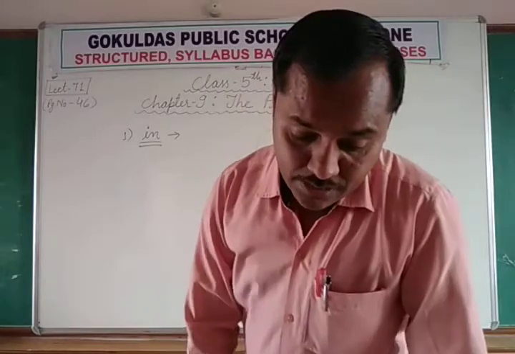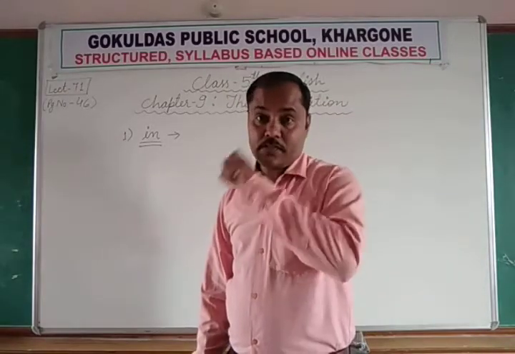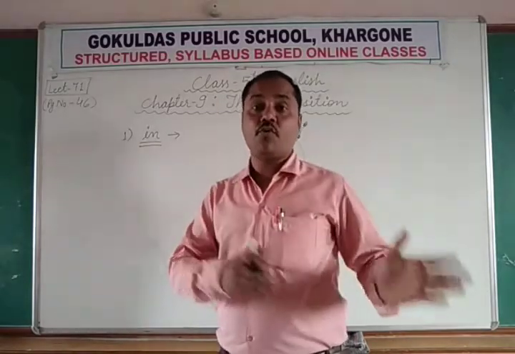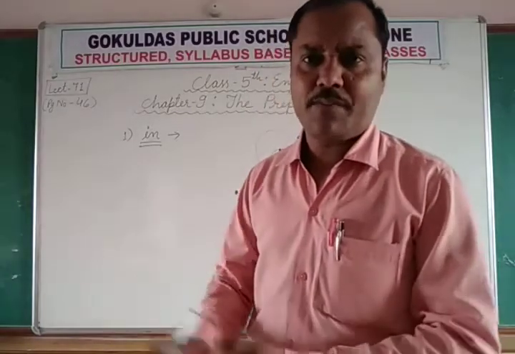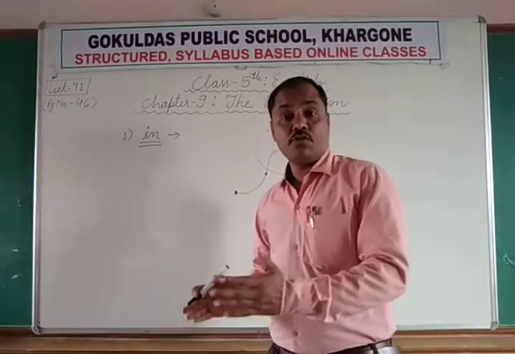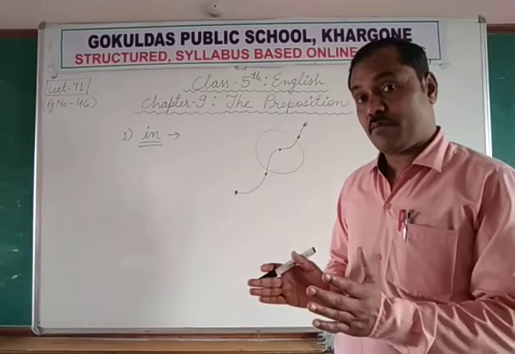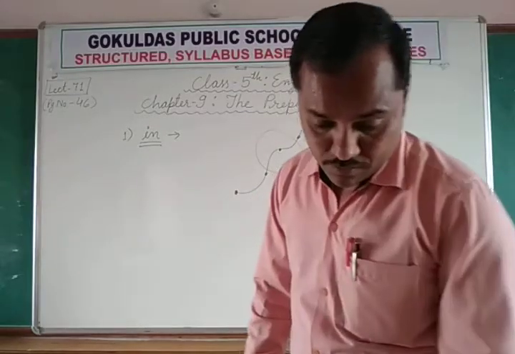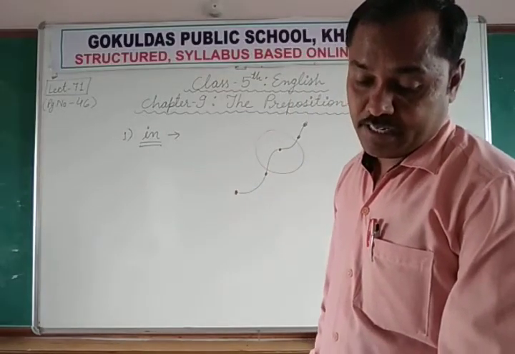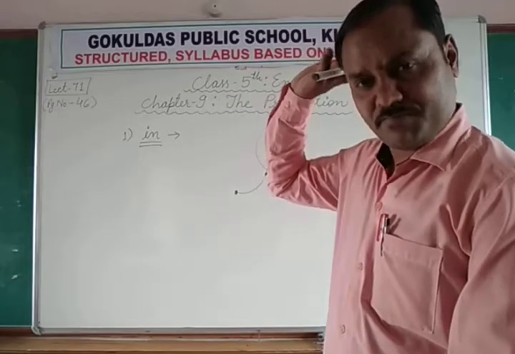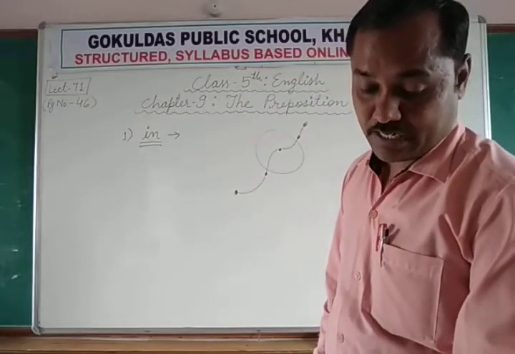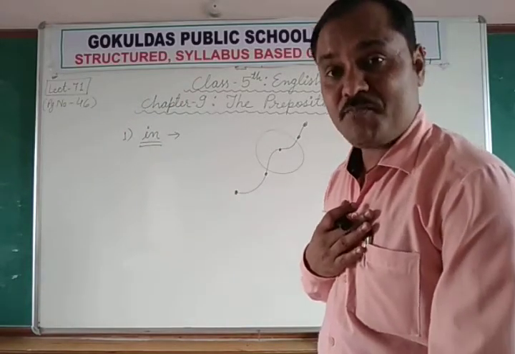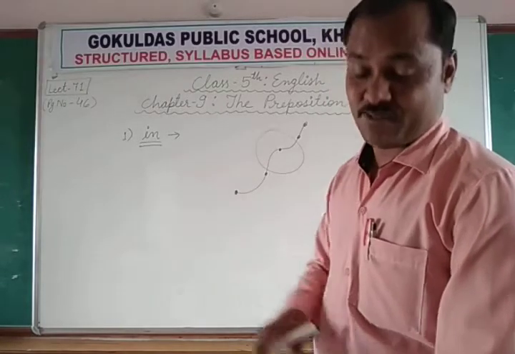Second, "in" with the name of a street. Whenever we use the name of a street, meaning a marg, just like Jawahar Marg, MG Road. In India we use this type of road, no? Bisthan Road. So when we are talking about a street, at that time we use "in". Just like my aunt lives in Oxford Street. Oxford Street is in a different country, but just like in Khargon, my aunt lives in Bisthan Road.